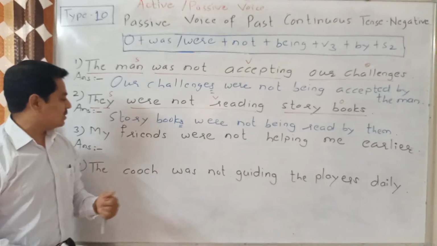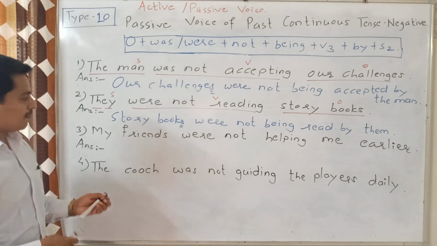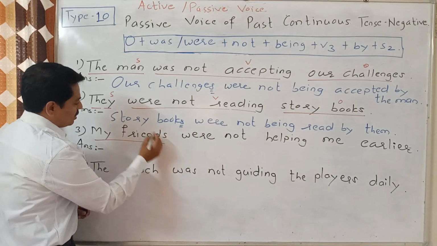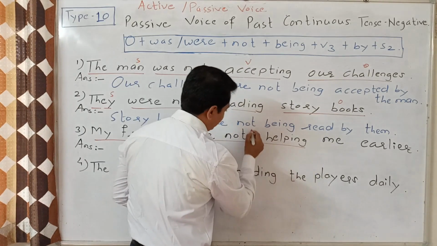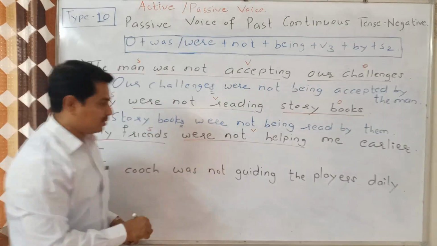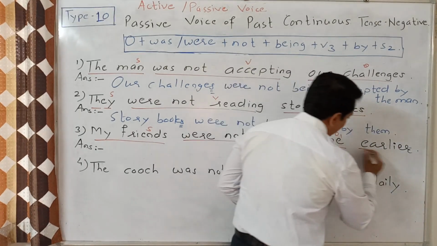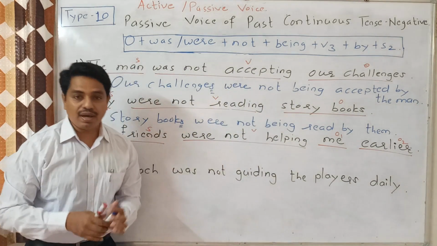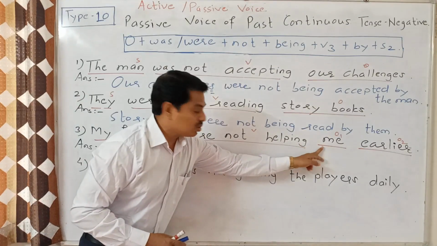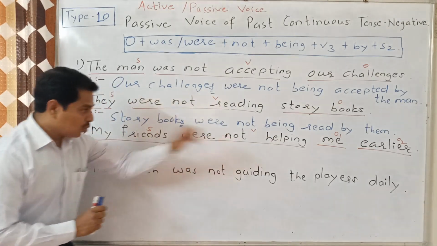Now the next sentence. My friends were not helping me earlier. My friends, this is subject. Were not helping, this is verb. Me, this is object number 1, and earlier, this is object number 2. Here me is a person, so we will ask the question with whom.